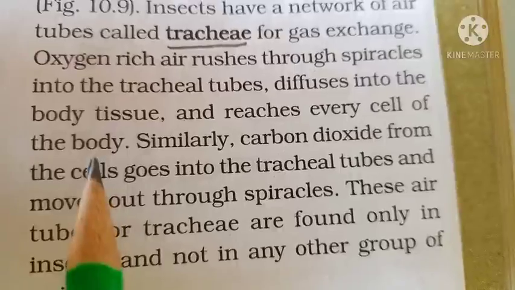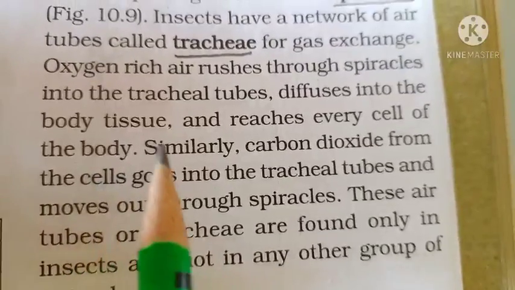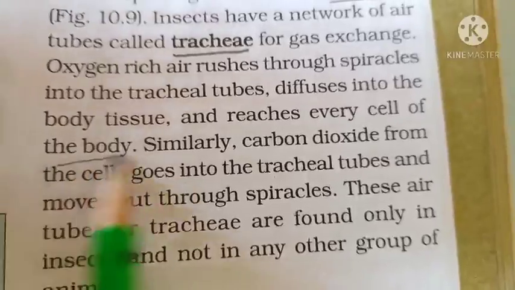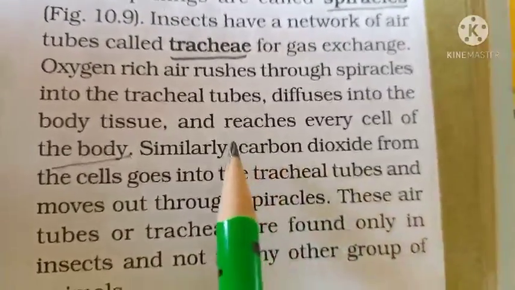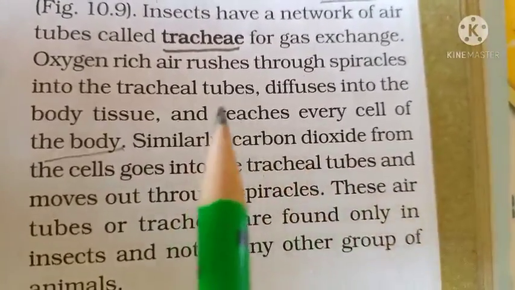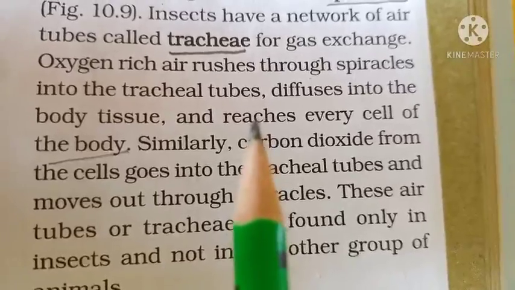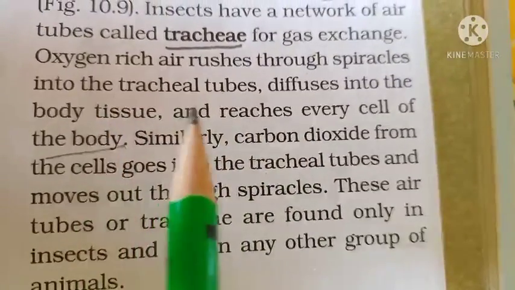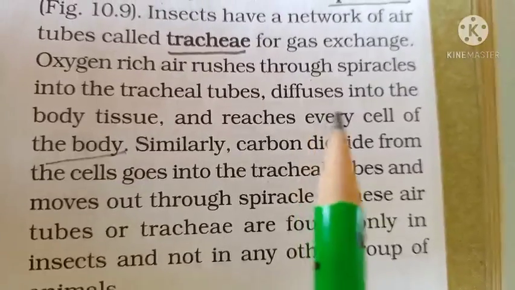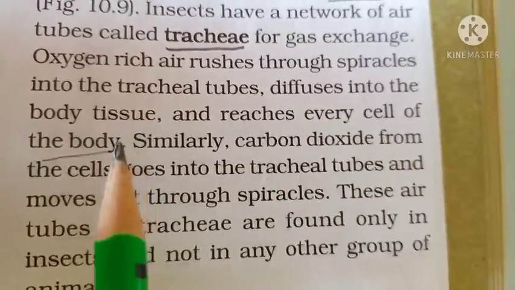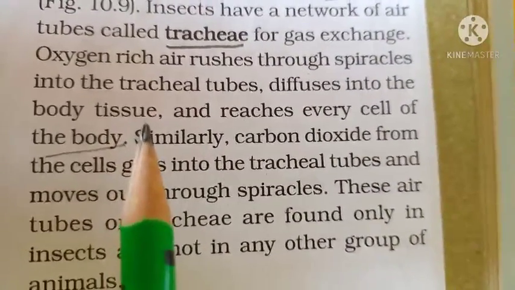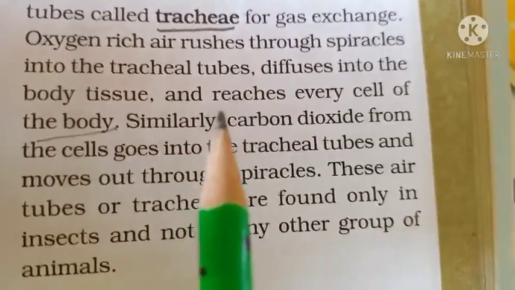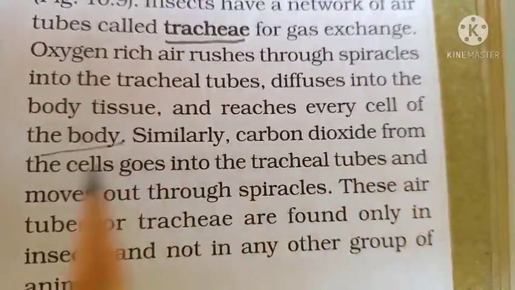Diffuses means that it spreads. Tissue is made of cells, and the oxygen reaches every cell of the body.